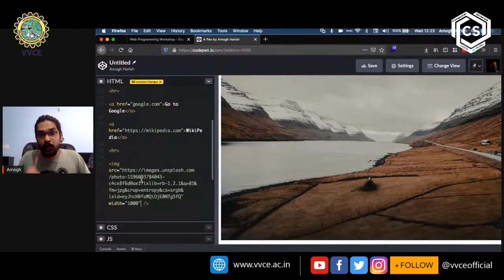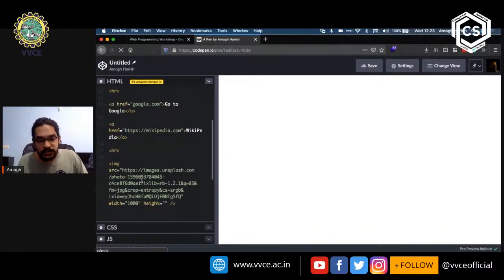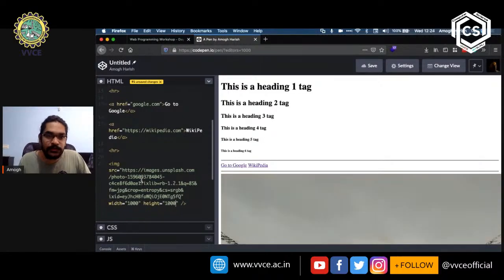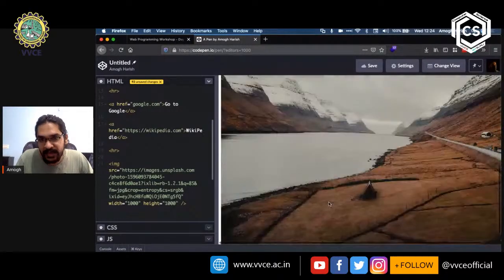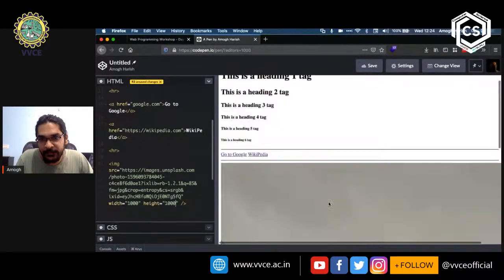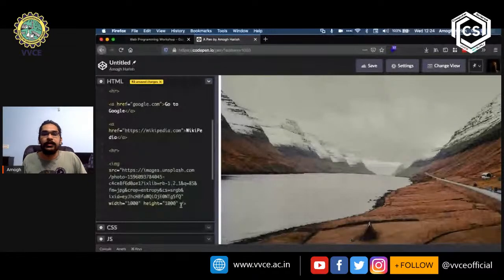One more attribute that you can use in an image tag is called height. Height is also very similar. The value for it is again going to be numerical. So if I say 1000 by 1000, this image is now going to be 1000 pixels wide by 1000 pixels high. So this is how it's going to look. Okay, great.